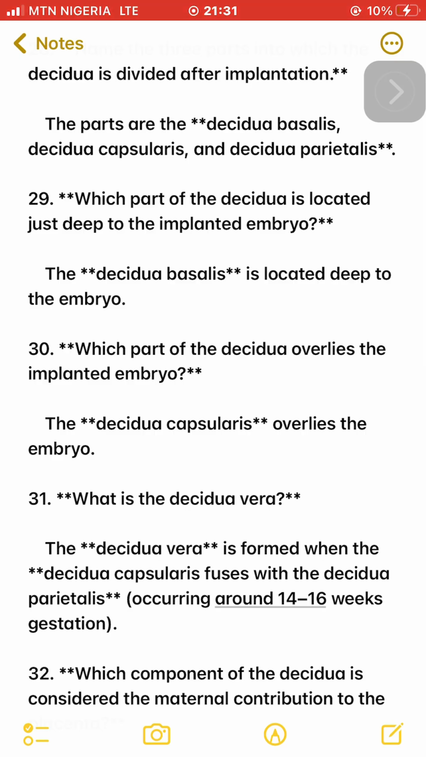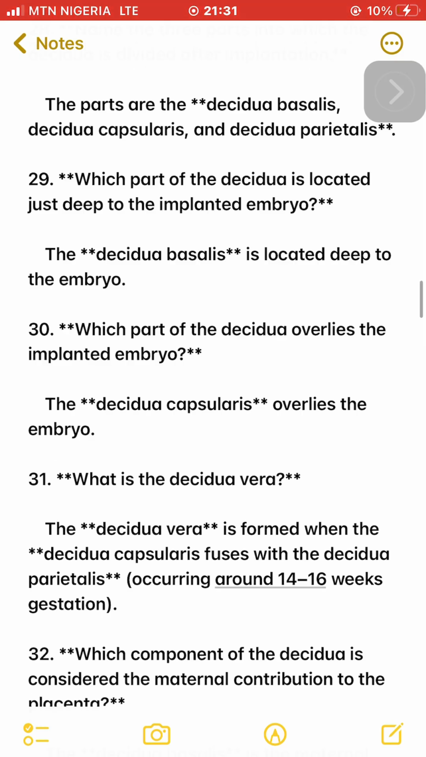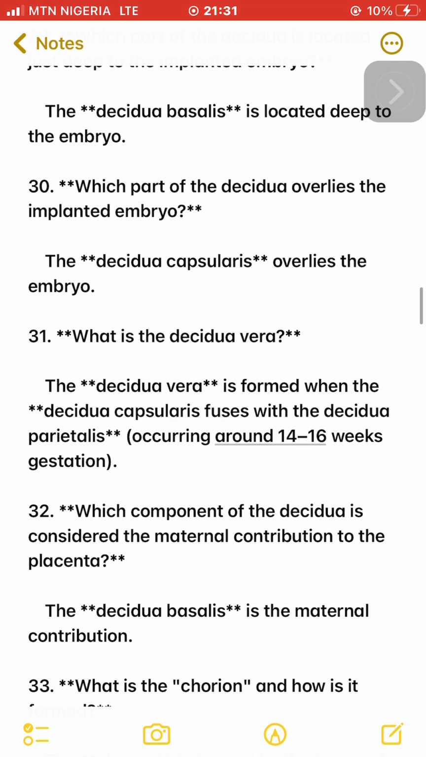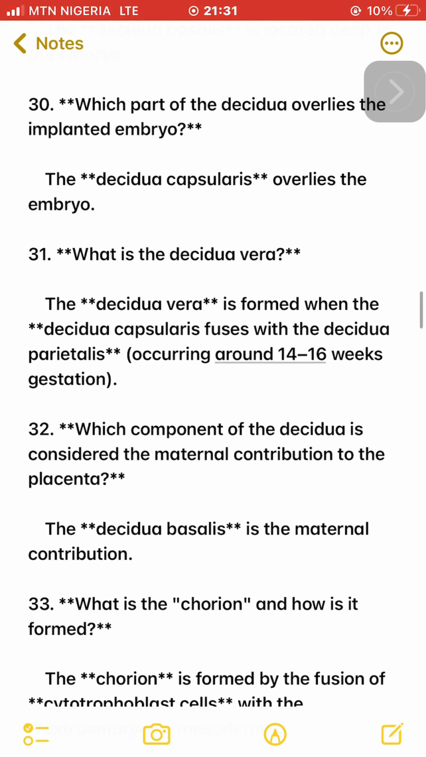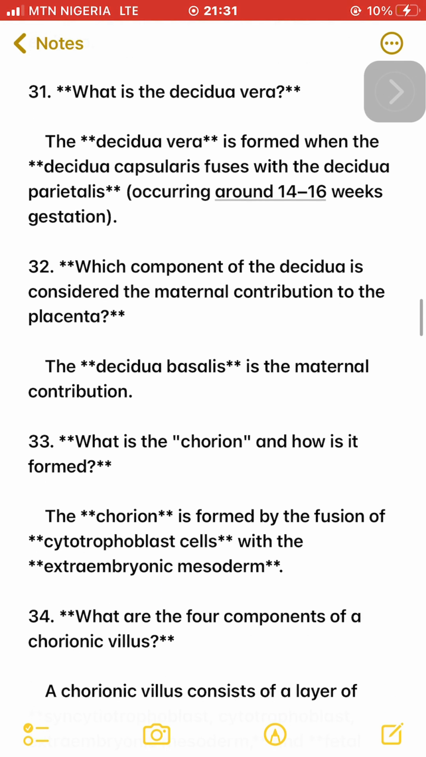31. What is the decidua vera? The decidua vera is formed when the decidua capsularis fuses with the decidua parietalis, occurring around 14-16 weeks gestation. 32. Which component of the decidua is considered the maternal contribution to the placenta? The decidua basalis is the maternal contribution.